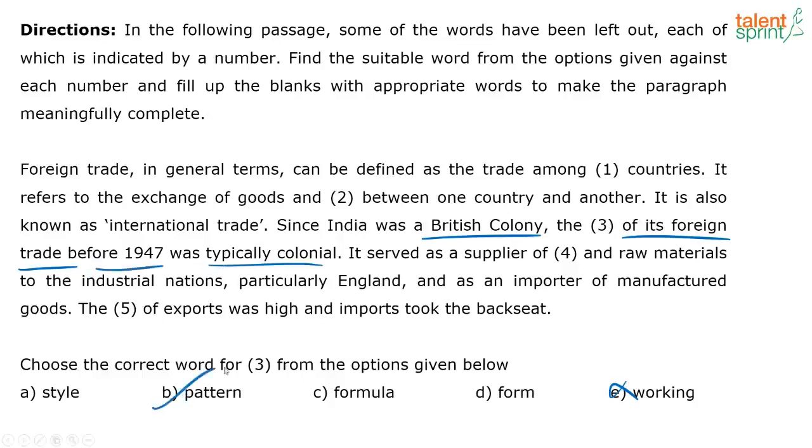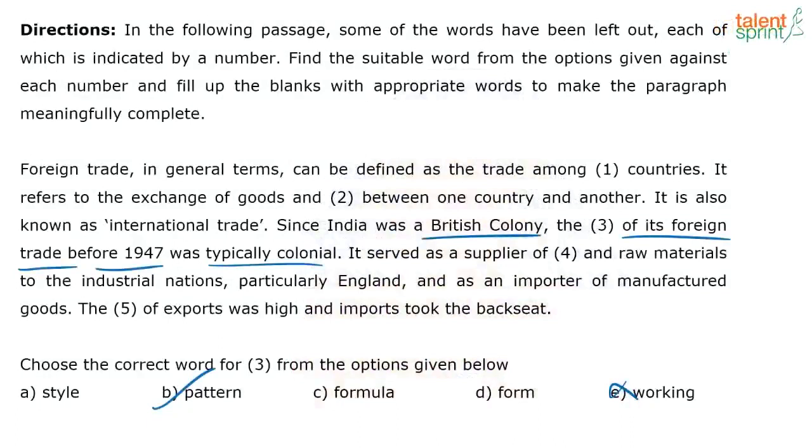Pattern is our answer. When I say pattern, it also means something that happened regularly. So before 1947, this was the case. Because it was a British colony, because we were under that rule, the pattern of how the trade happened in India was colonial.